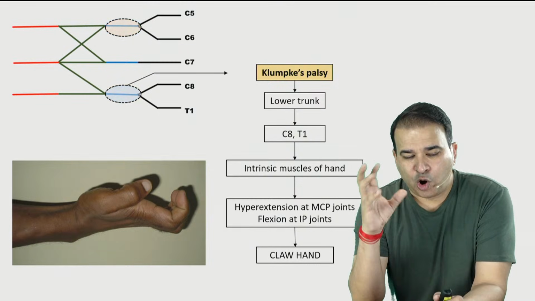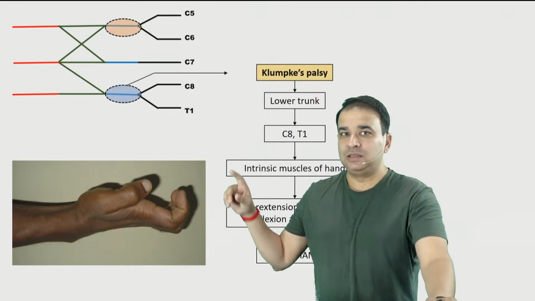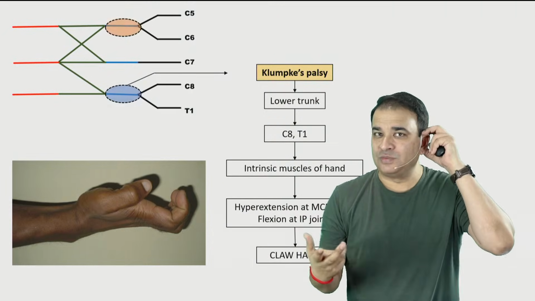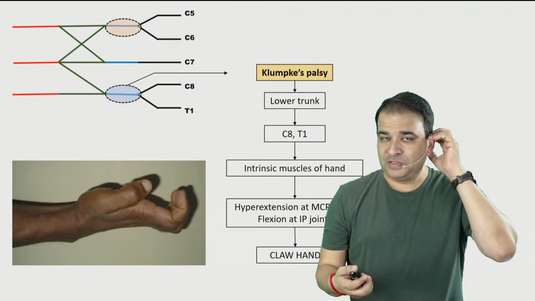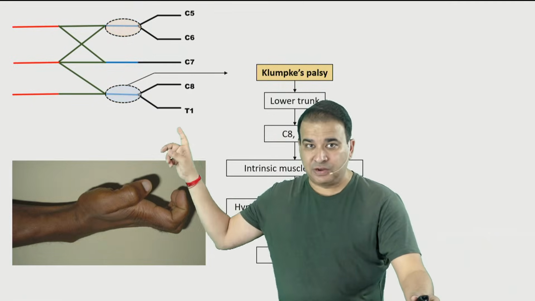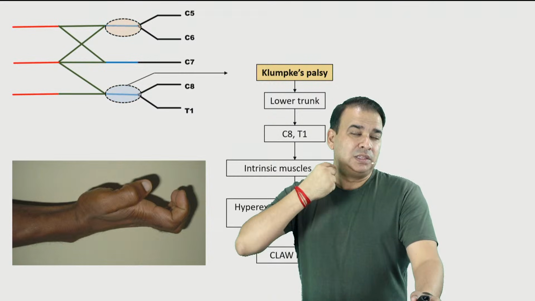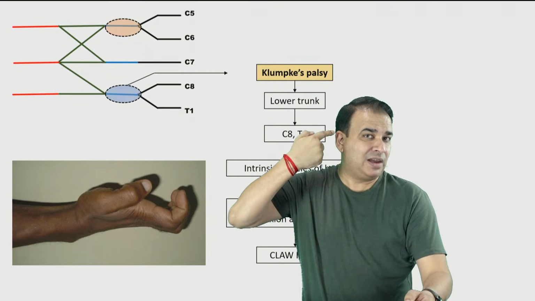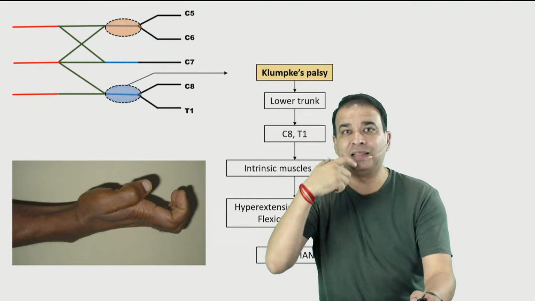But Horner syndrome may or may not be seen. Now, if the injury is affecting the T1 root value, you know the sympathetic outflow is T1 to L2, guys. T1 to L2 nerves form the sympathetic outflow. Our first sympathetic nerve is coming from T1 itself. So if the injury is affecting the sympathetic part of T1 also, then you will have Horner syndrome, because the first sympathetic nerve from T1 will use the sympathetic chain to reach the superior cervical ganglion, and from the superior cervical ganglion, the sympathetic nerve will come out to supply the face.